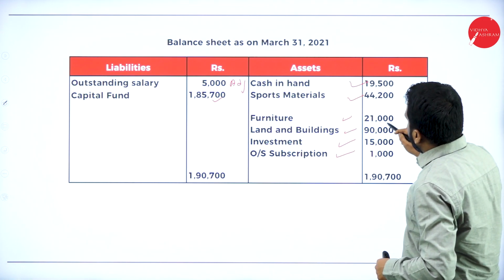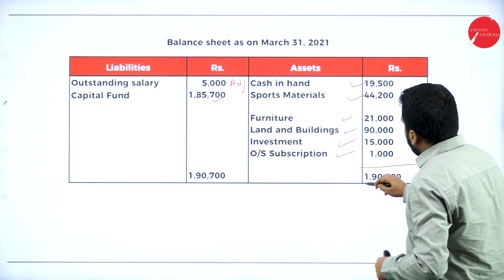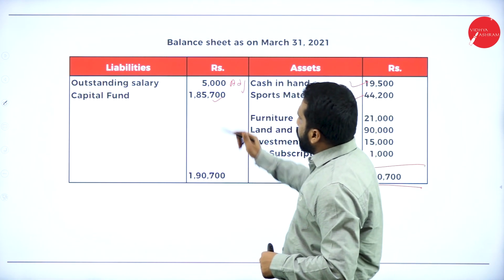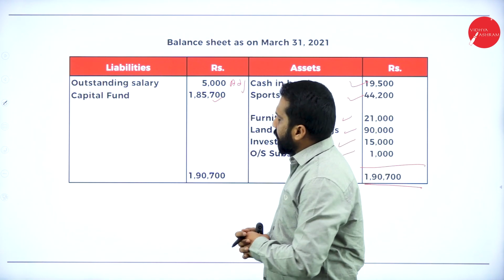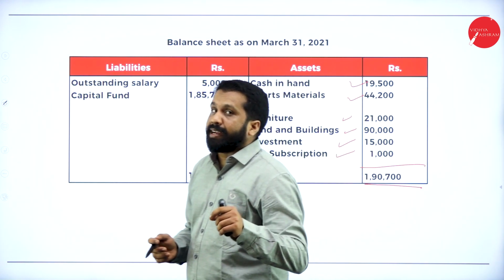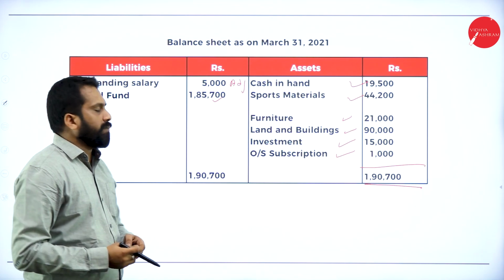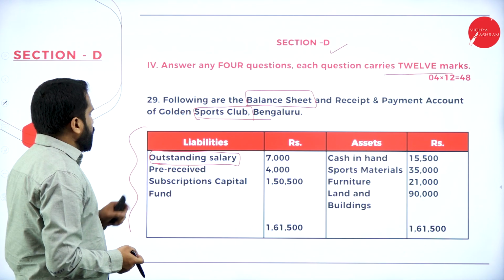19,500, 44, 21, 90, 15 and 1. The total will be what? 1,90,700. If you total this, 1,85,700 plus 5,000, your answer will be how much? 1,90,700. The total should match. Now, these are your receipt and these are your balance sheet.